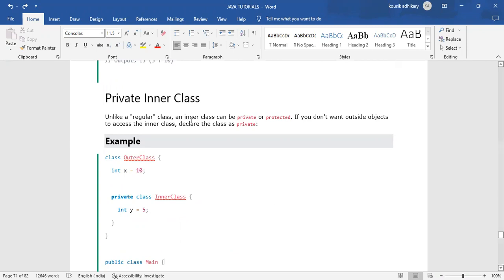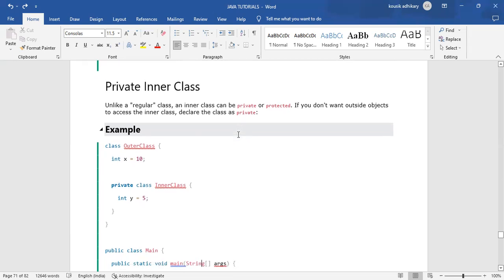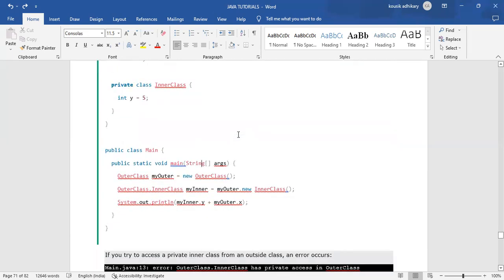That means unlike a regular class, if you want to create a class so that outside objects cannot access your inner class, at that time you can mention that as private, like that.